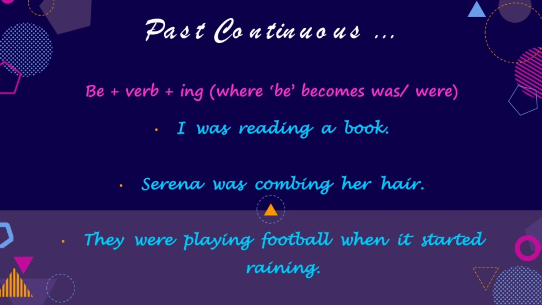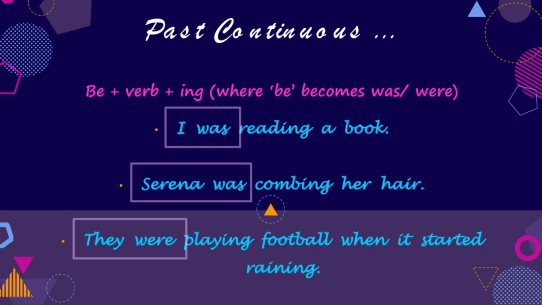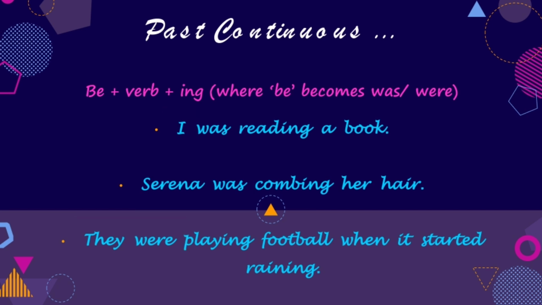So I've taken the same examples here in the past continuous tense. The first one says, I was reading a book, Serena was combing her hair, and they were playing football when it started raining. So I'm repeating that with all singular nouns and pronouns we use was, but with plural nouns or pronouns we use were. Therefore, the past or the present continuous form of the verb takes be, that is, am, are, was or were, plus the main verb plus ing. This main verb can be any verb like play, dance, read, comb, etc.